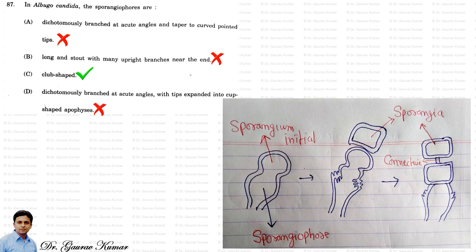Next question, in Albugo candida, the sporangiophores are. Out of these three options, the C option, that is club shaped, is correct. And you can see the diagram on the right hand side which I have drawn, and you can easily see the club shaped sporangiophore as it looks. And then at the end they start bearing sporangia that are connected through a connective.